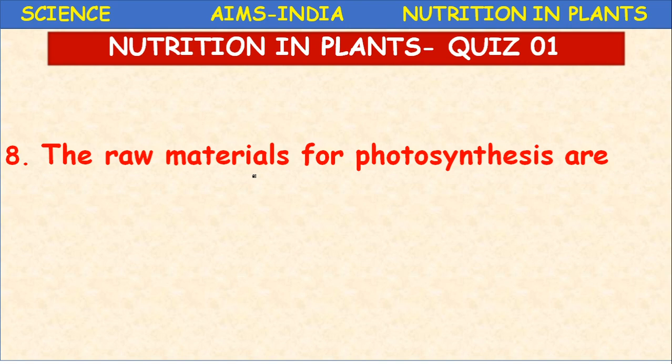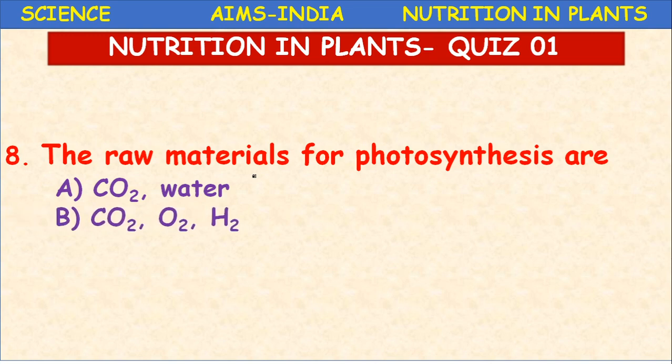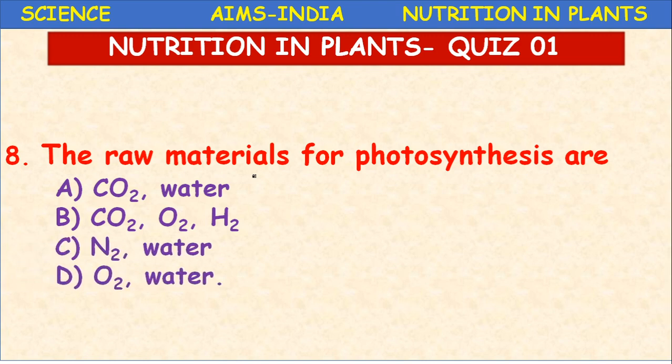Next, the raw materials for photosynthesis are carbon dioxide and water, carbon dioxide, oxygen and hydrogen, nitrogen and water, oxygen and water. Once again recall the equation of photosynthesis.